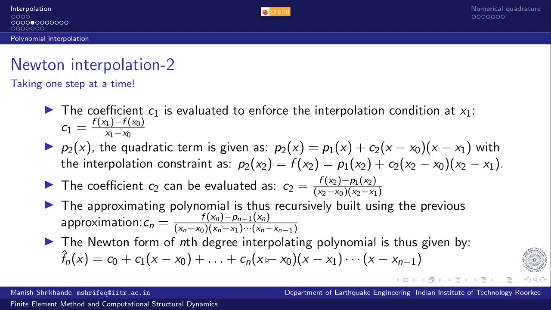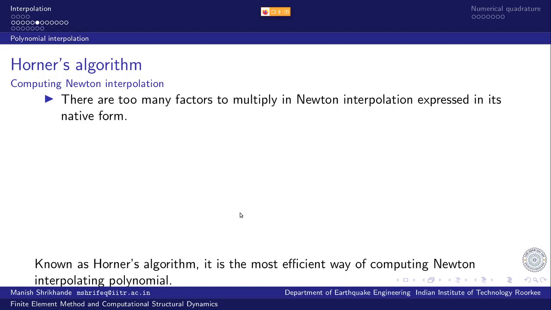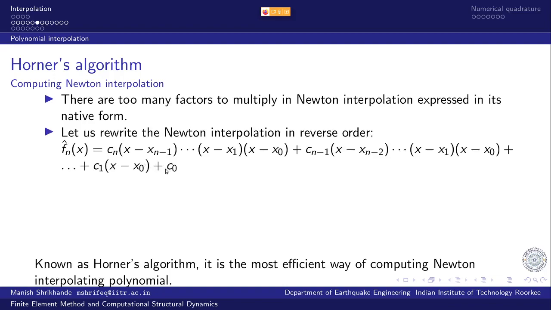So it is possible to rearrange this summation, this form of the polynomial approximation, such that we can reduce the floating point multiplications, and that is by reversing the order of summation. So instead of starting from C0, we start from Cn and then Cn minus 1 and so on. Now you can realize that all the terms, this factor, are repeated in this term.